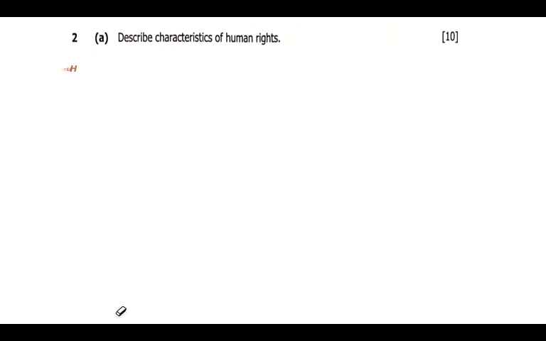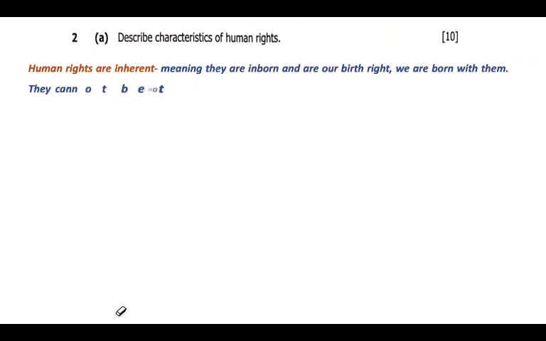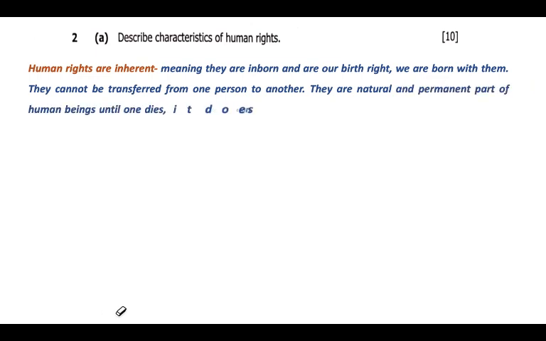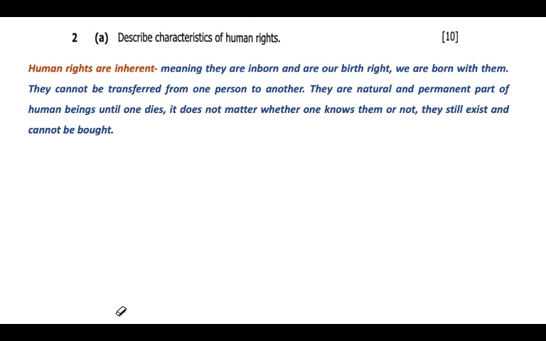The first one is that human rights are inherent. Human rights are inherent, meaning that we are born with them. They are inborn, and they are our birthright. So we are born with them, and they cannot be transferred from one person to another. They are naturally permanent, as part of human beings, until one dies. So we are born with human rights.